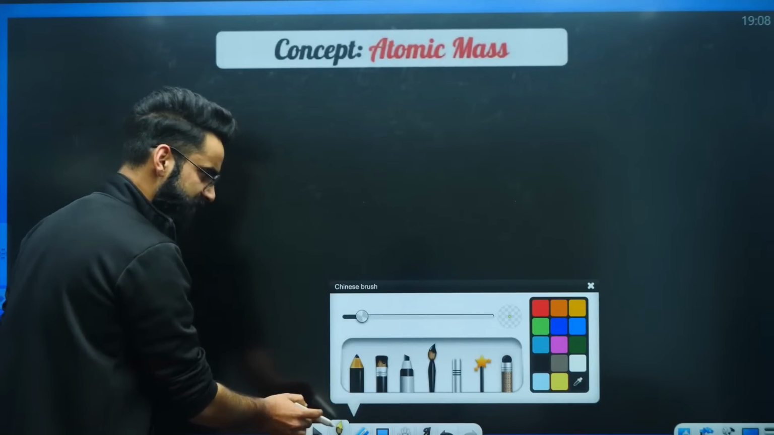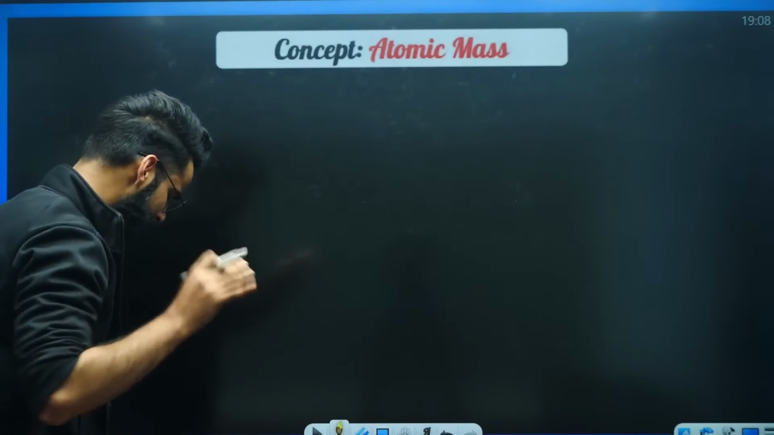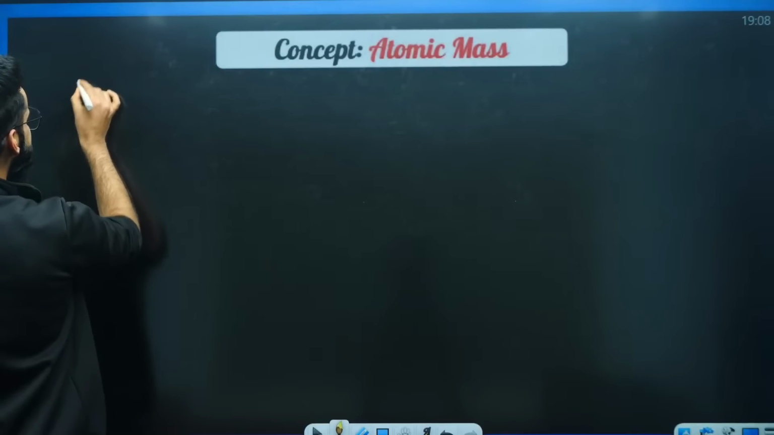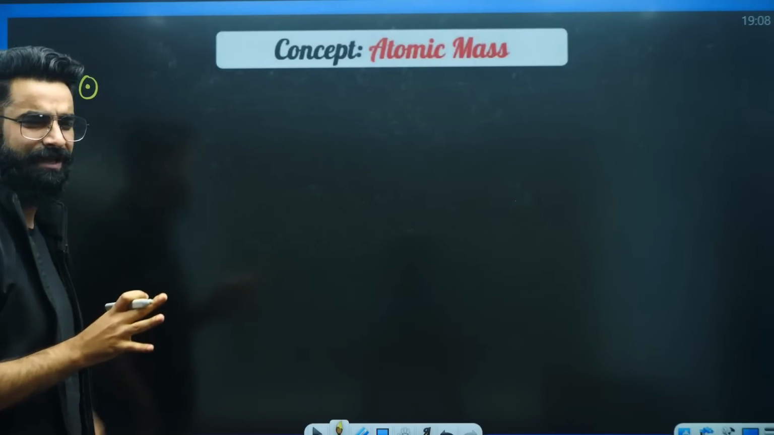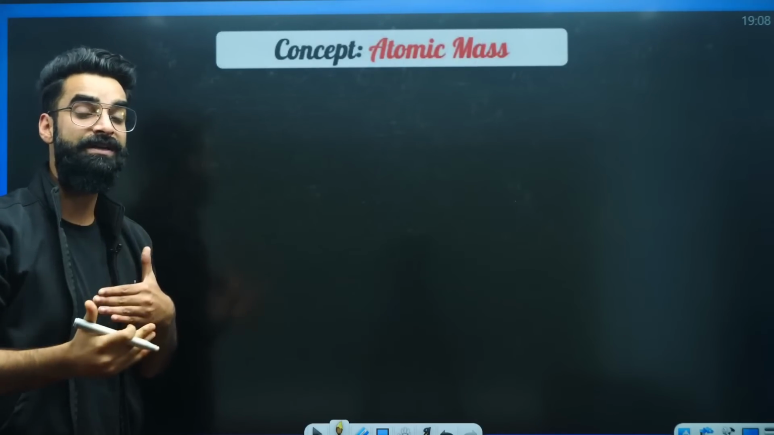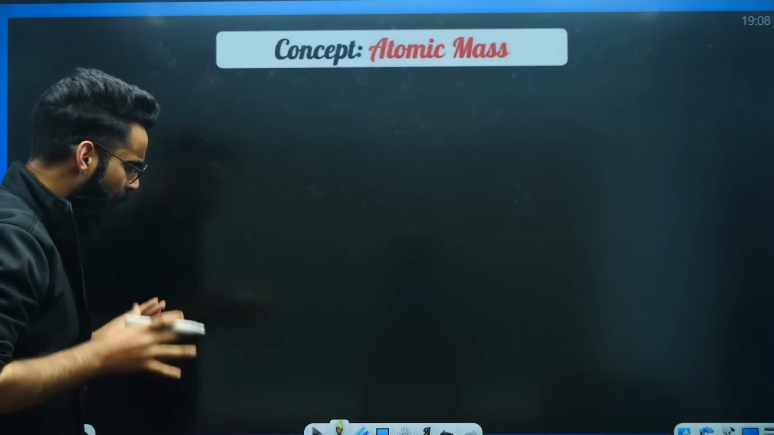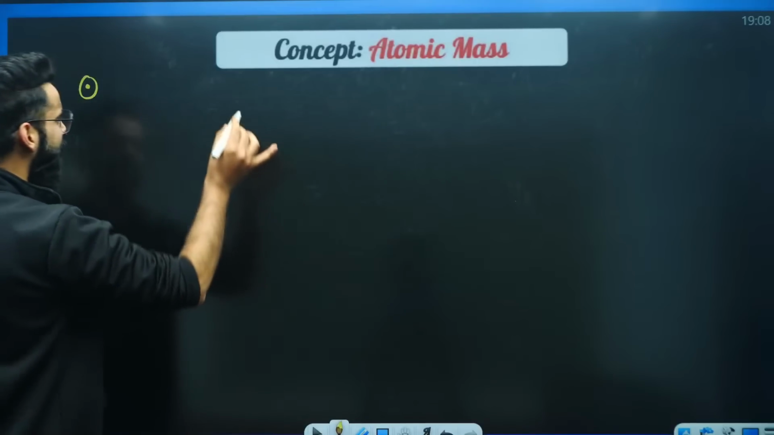Perfect then. So the first topic which we'll be covering here is atomic mass. Let's start with the term atomic mass. My dear students, first of all, I'll write the simplest definition of the term atomic mass. Then I'll make you understand the actual definition of atomic mass. So what is the simplest definition of the term atomic mass?